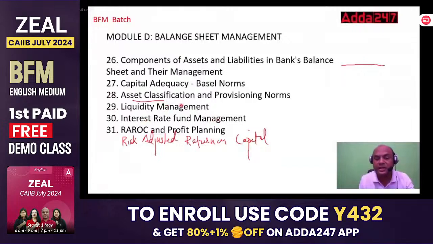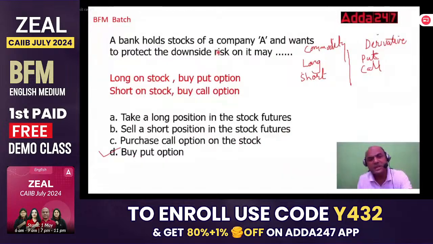Interest rate fund management. See here, these topics are there in module B, but here they have given something additional. So that's why you have to study it again. Otherwise, someone of you might say, if you are having this in module B, why should I study it over here? But what has happened is they have added certain elements over here. So that's why we have to study. RAROC and profit planning. Okay, risk adjusted return on capital and profit planning. Okay, so these are the 4 modules, and these are the detailed subjects of each module. Okay. Now let me take a few examples and then we'll stop.